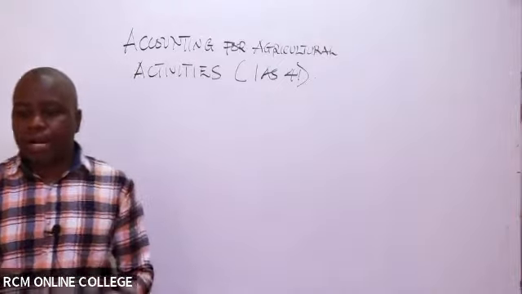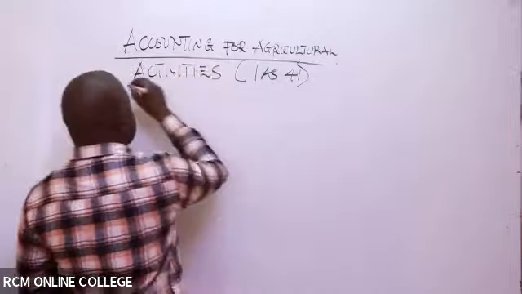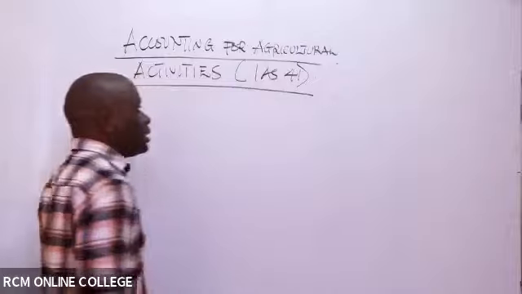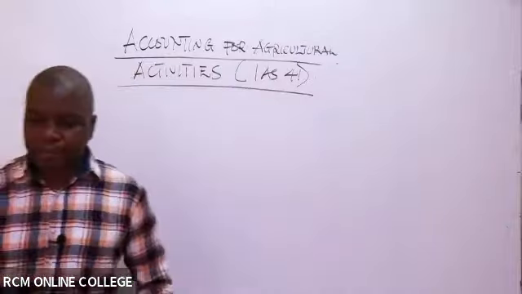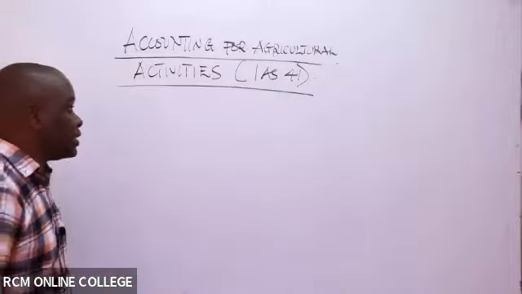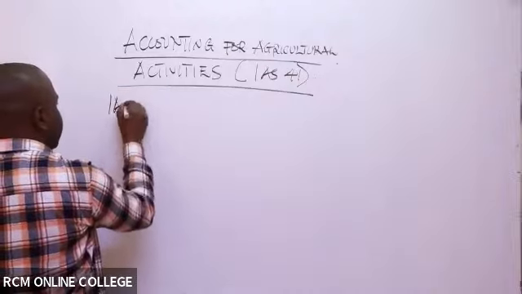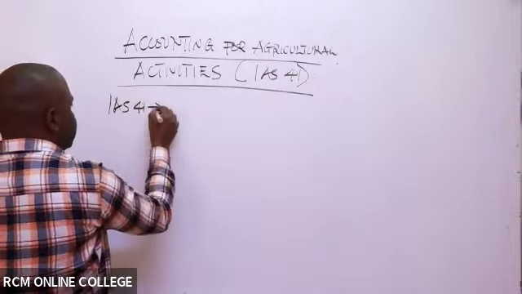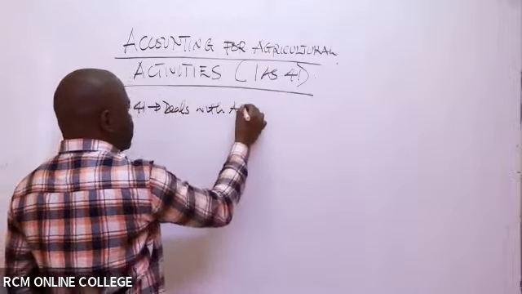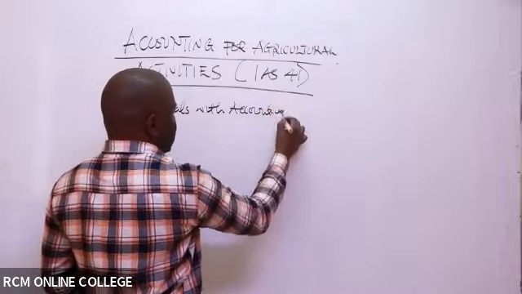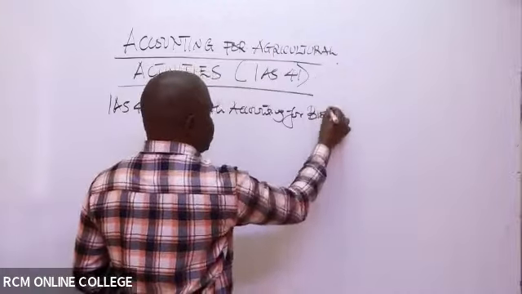Yes, so accounting for agricultural activities. Under this particular standard, IAS 41, it deals with accounting for activities involving what we call biological assets.